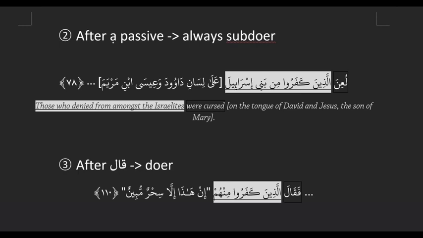And then a few more tips. In a passive, it's kind of a matter of semantics, but if the complex noun is after a passive, it's going to be the subdoer. You'll label it as the subdoer instead of the doer. So here we have lu'ina, that's a past passive, and it's coming right after a passive, so it's a subdoer.